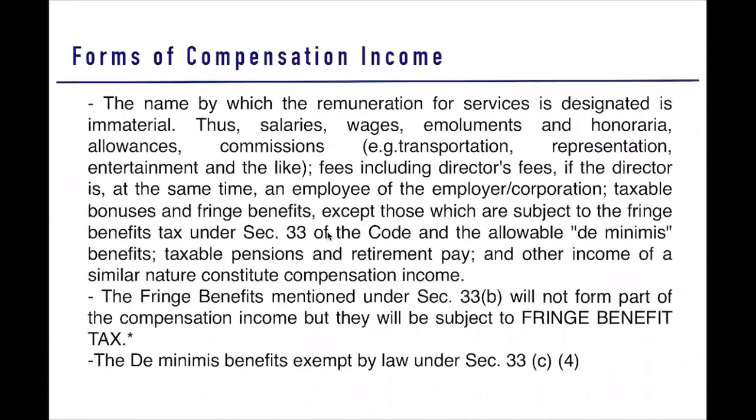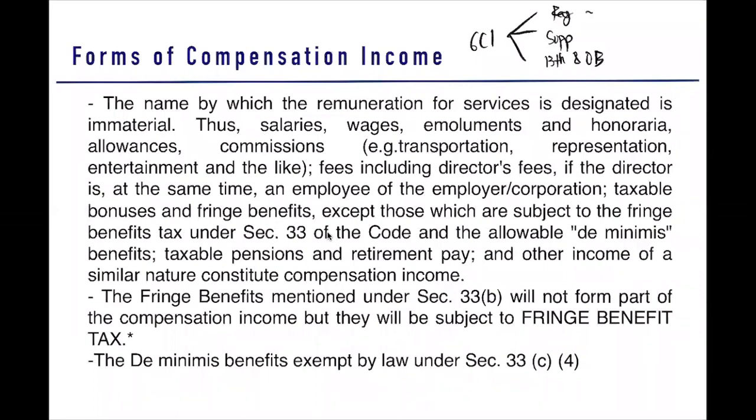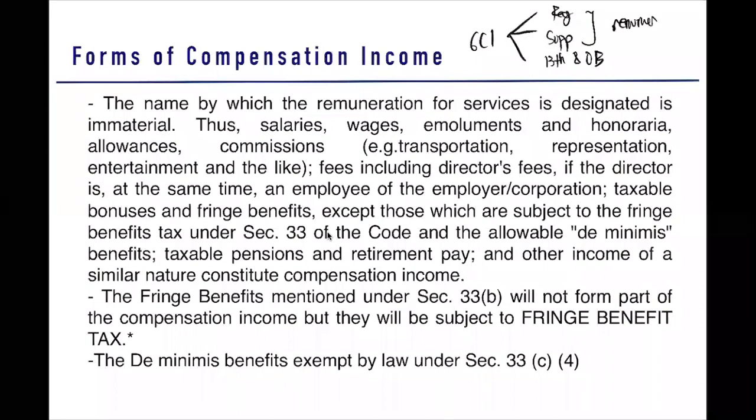Now we go with your forms of compensation income. We have already started this a while back. I told you that your gross compensation income is composed of three items. We have your regular compensation, your supplemental compensation, and your 13th month and other benefits. Actually, this regular or supplemental compensation is known as your remuneration. And then this 13th month and other benefits are in the form of your fringe and your de minimis.